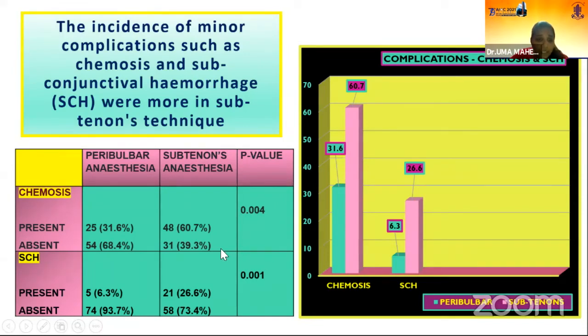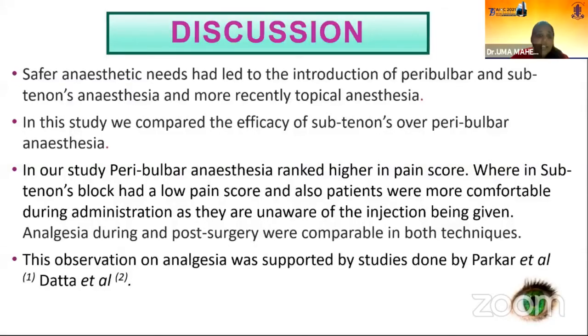This is a tabular column showing the complications such as chemosis. As you could see, only 31.6% of patients had chemosis in peribulbar group, whereas 60.7% of patients had chemosis in Subtenons anesthesia. Similarly, subconjunctival hemorrhage was more in Subtenons anesthesia with 26.6% of patients.